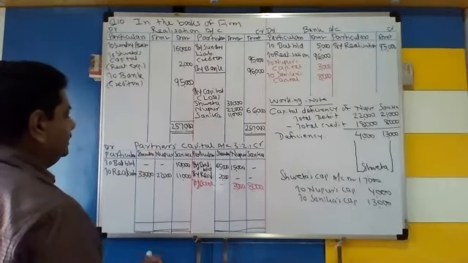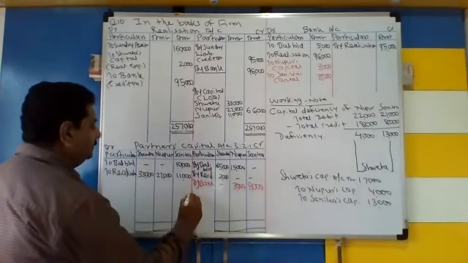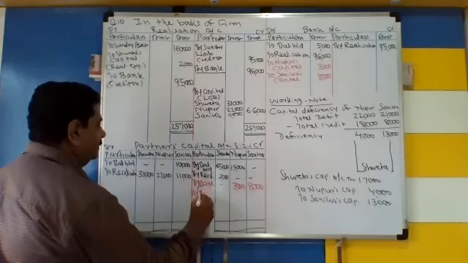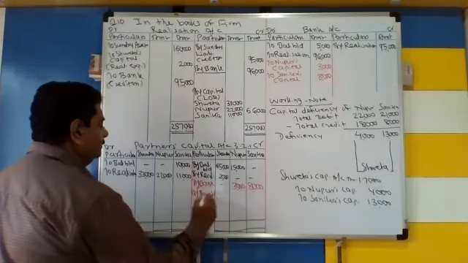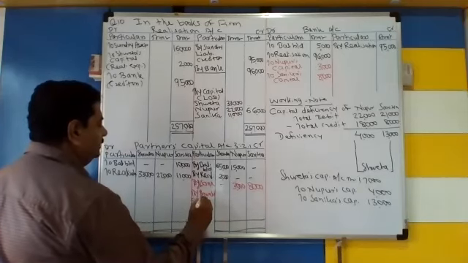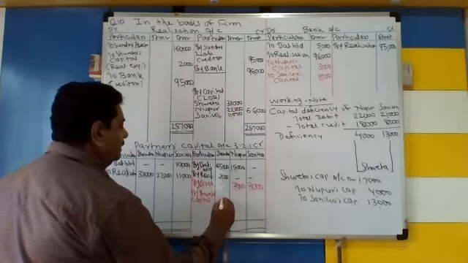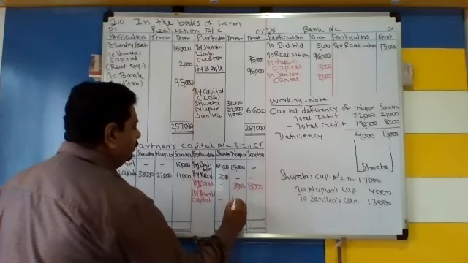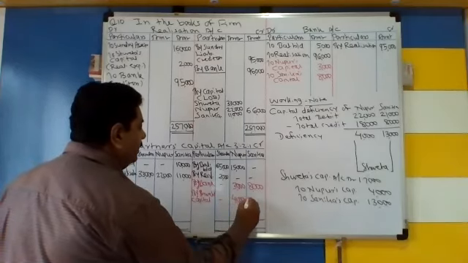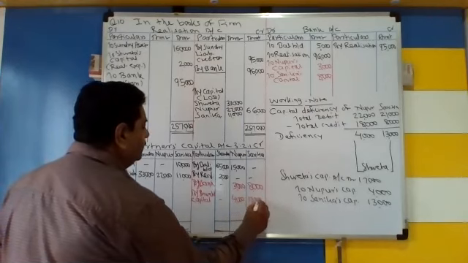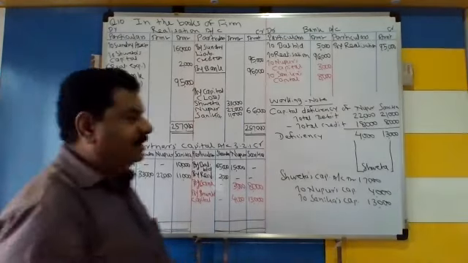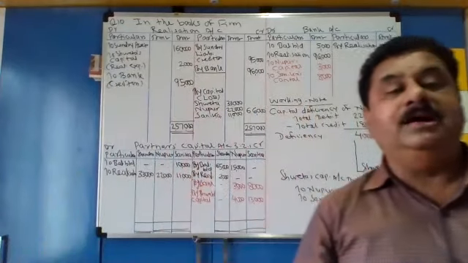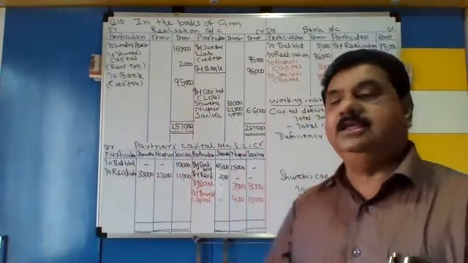अब इसका पोस्टिंग कैसे आएगा देखो. By Shweta's capital in the column of Nupur 4,000 and Sanika 13,000. मतलब पोस्टिंग कैसे आने वाला है? By Shweta's capital amount in the column of Nupur and Sanika.